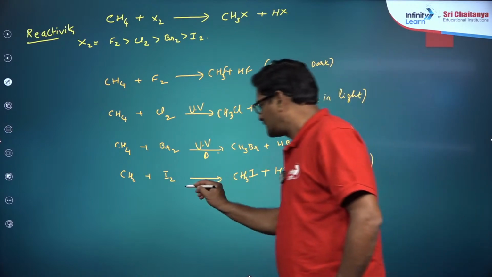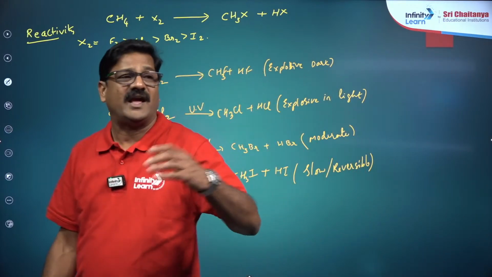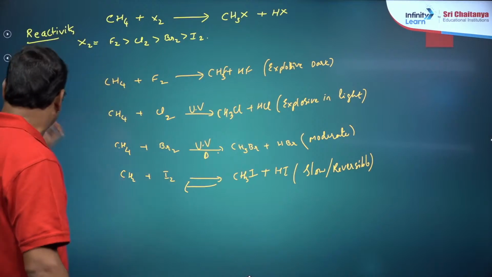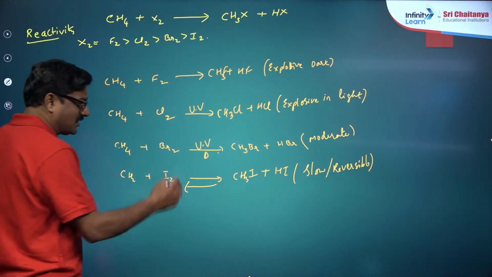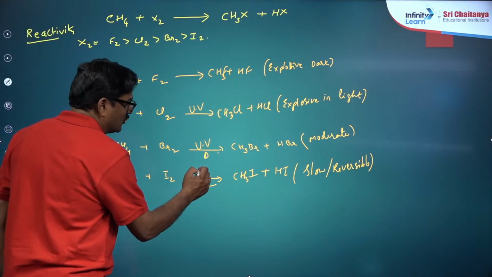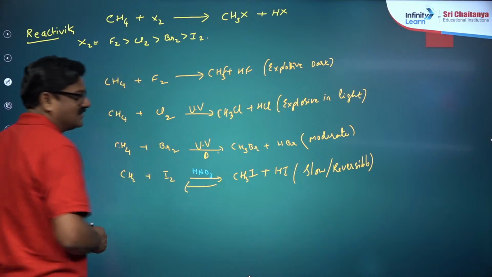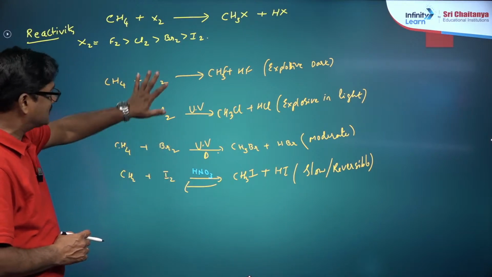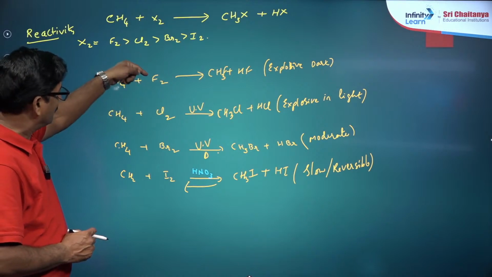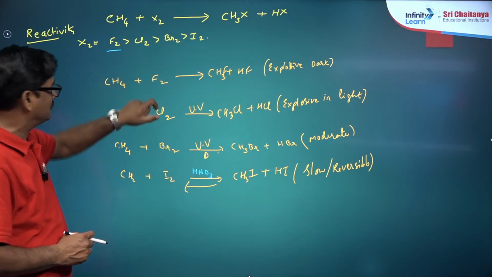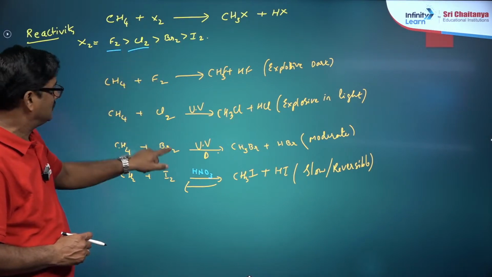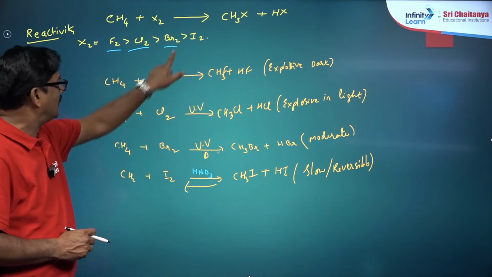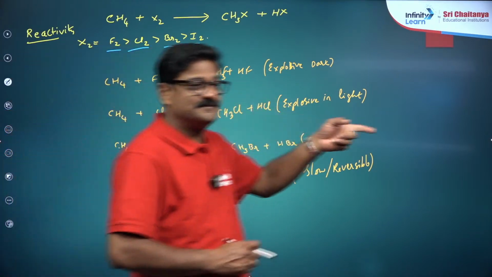For this reversible reaction, to make the reaction go forward, a little oxidizing agent will be used. HNO3 is an oxidizing agent. So you can see the reaction pattern from the NCERT also. You can see fluorine is extremely reactive compared to chlorine, bromine, and iodine. Understand? Clear? Got it?